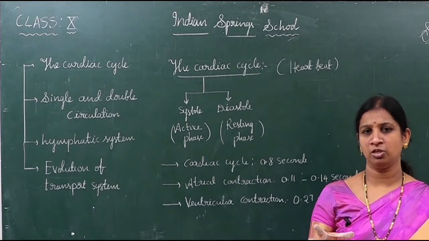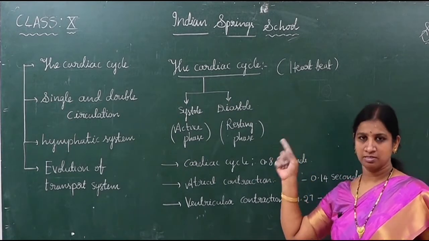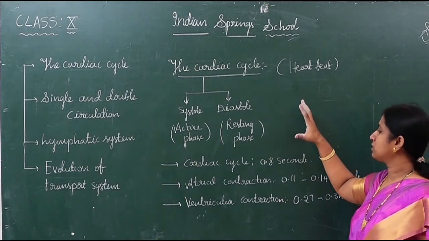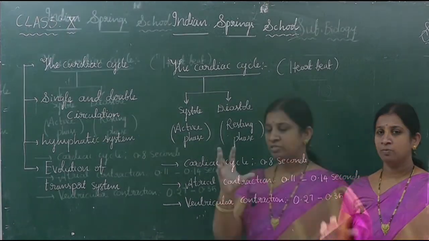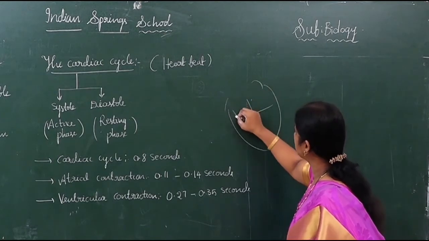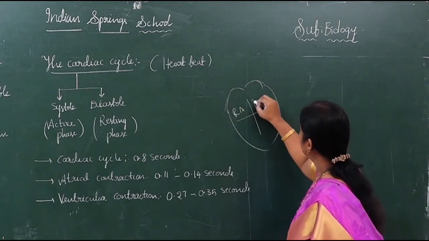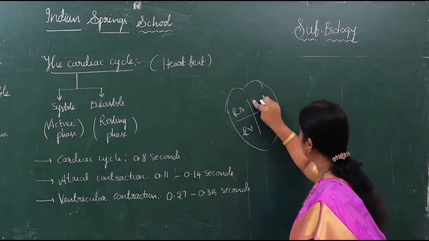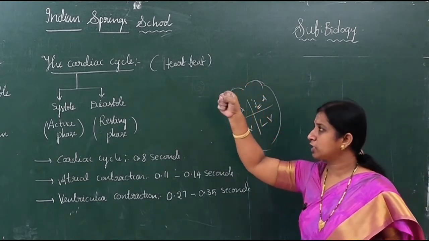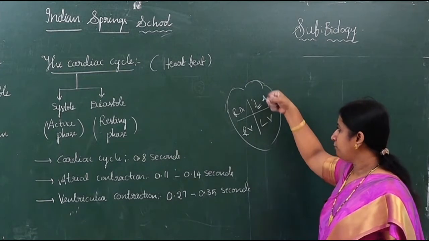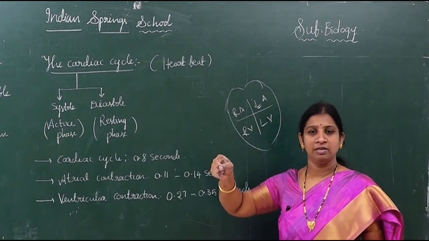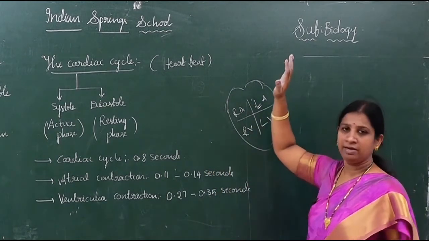Contraction and relaxation of the heart is called the cardiac cycle, also called the heartbeat. During the contraction phase, what will happen? As we know, the heart has how many chambers? 4 chambers: right auricle, left auricle, right ventricle, left ventricle. During the contraction phase, children, first both auricles will contract and push the blood towards the ventricles. Next both ventricles will also contract. Then the blood enters into the blood vessels.